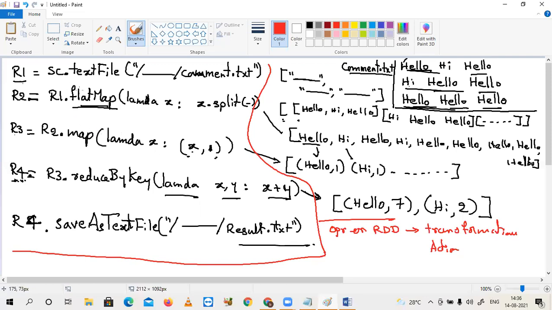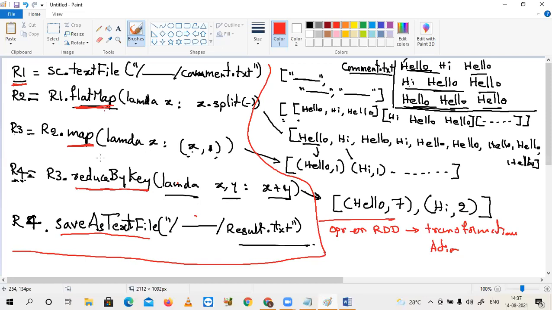In the first step, as usual, you are just initiating your RDD. You are not performing any transformations, you are just reading data. 3 transformations. Flat map is one transformation. Map, transformation or action? Transformation. Reduce by key, again transformation. What about this? Action. Save as text file is an action.